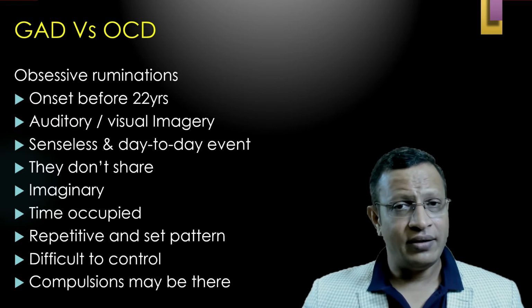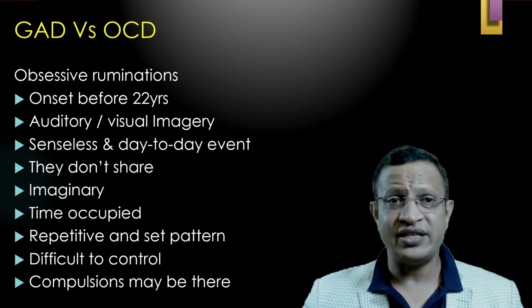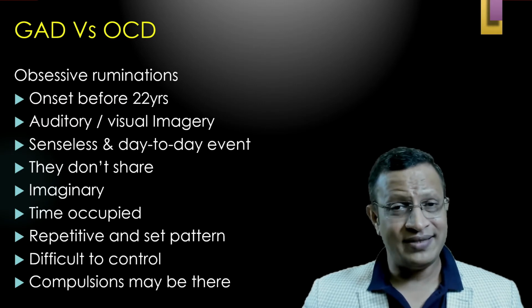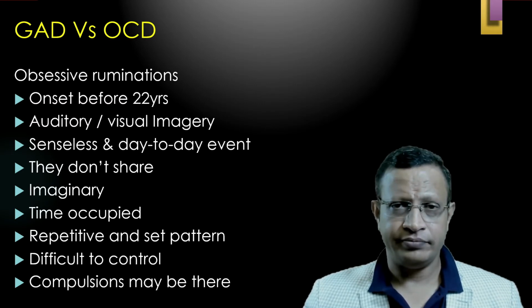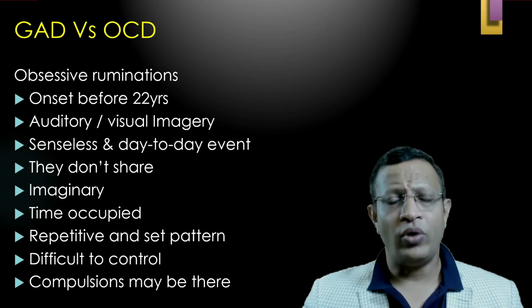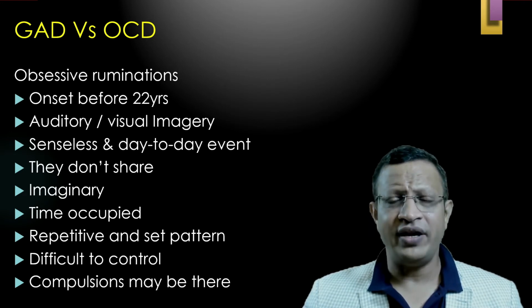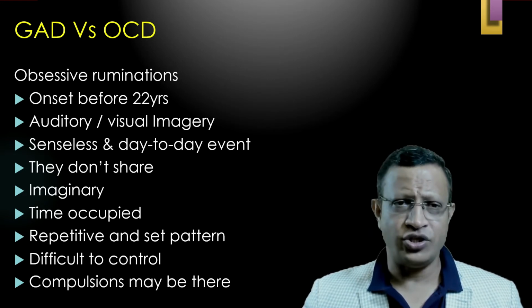In OCD, the repeated obsessions can be auditory imagery or visual imagery, but they may also have thoughts. Many of these patients with OCD feel these thoughts are senseless, about day-to-day events, and they know it is time consuming.